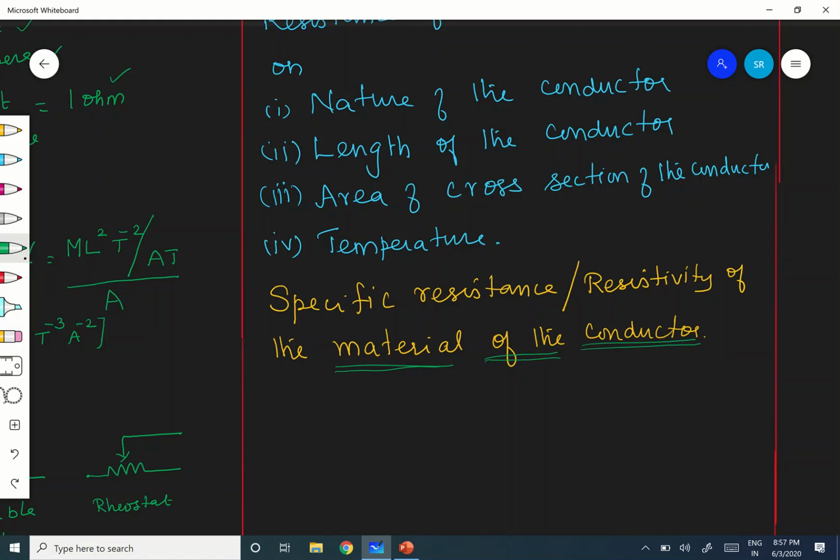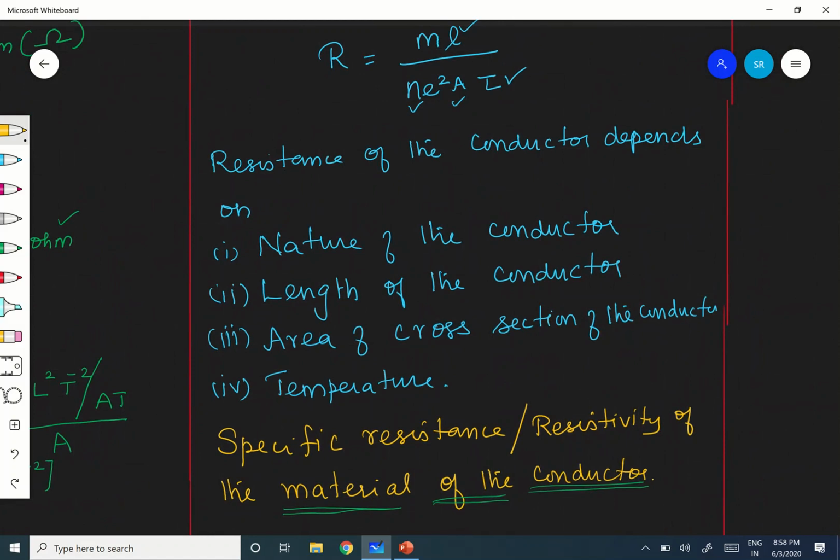Now you know very well how resistance depends on the length of the conductor. Let me write this one.